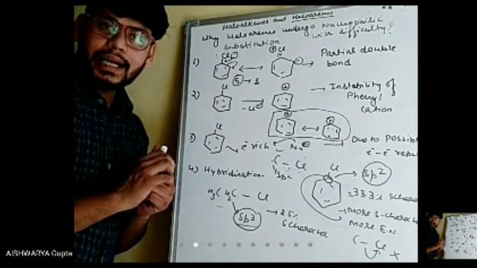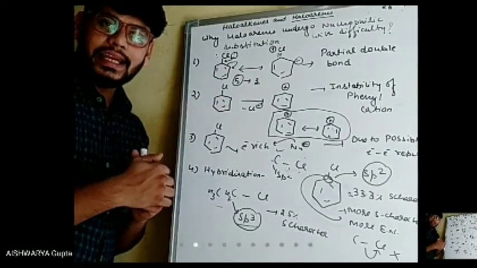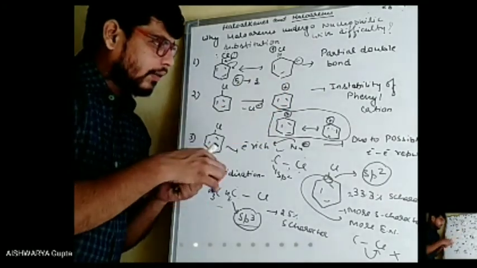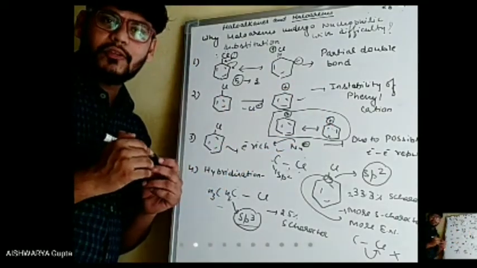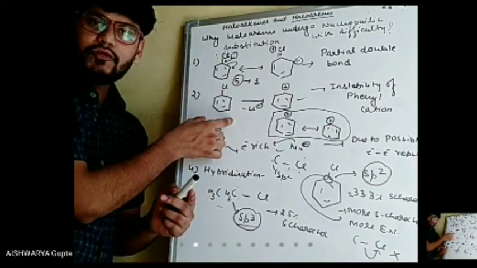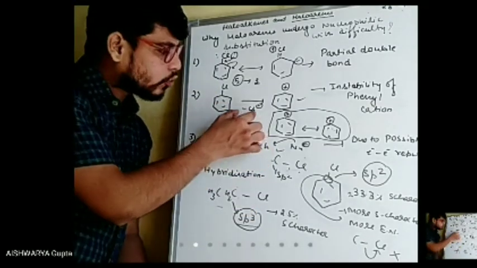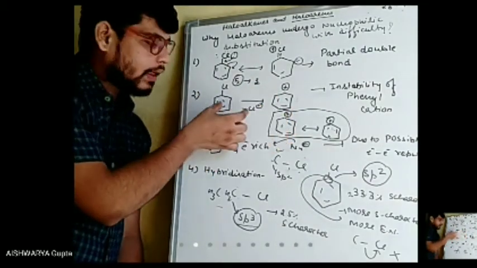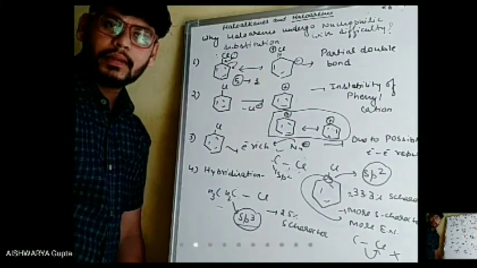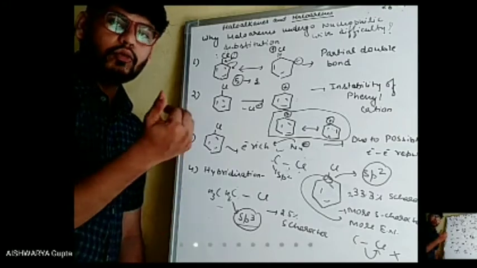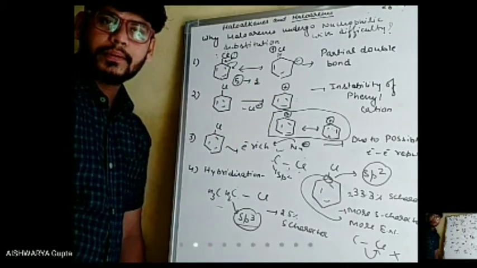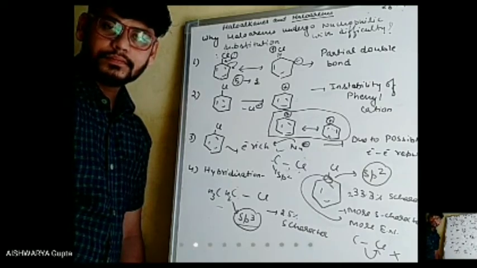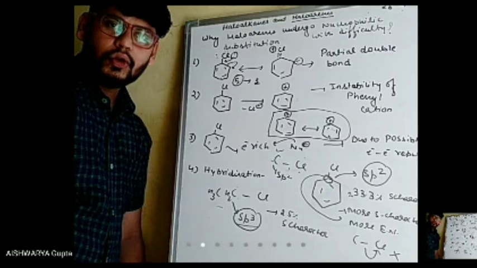If the reactant side is more stable, then even if this bond has been broken, this phenyl cation was more stable in the chlorobenzene form. So immediately this chlorine atom will make a bond with the phenyl cation and again result in the formation of this species. That's why the phenyl cation is unstable. Now is that clear, beta? Now your doubt is clear.